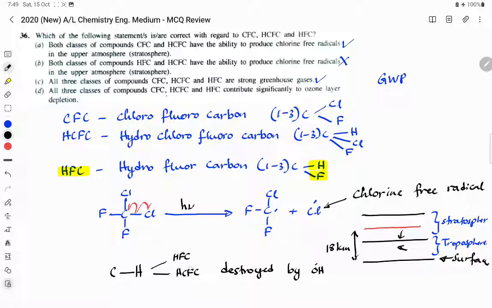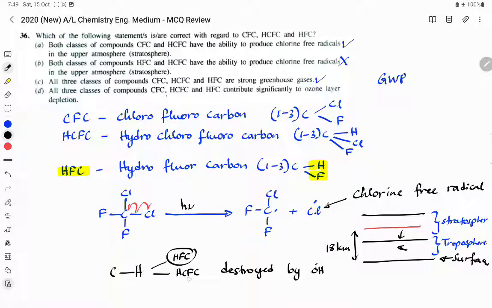Maybe a small amount of molecules will reach the upper atmosphere, but they release a very much lesser amount of chlorine free radicals. Now HFC doesn't contain chlorine, therefore it does not affect the ozone layer through chlorine.